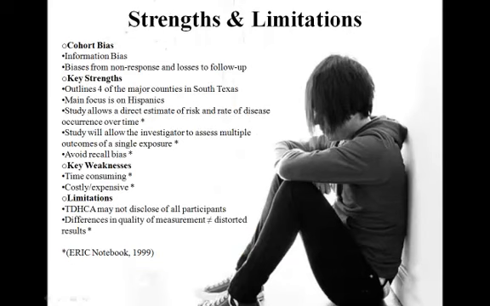A cohort study offers some biases. Some that might reflect off of this study are information bias. That is where information is obtained from past records. We don't know the history of these participants, if they have already had a developing neurological disorder. Biases from non-response and losses to follow-up. This is due to when some participants throughout the course of the study decide to no longer participate or are non-responsive. This can complicate the interpretation of the study findings.